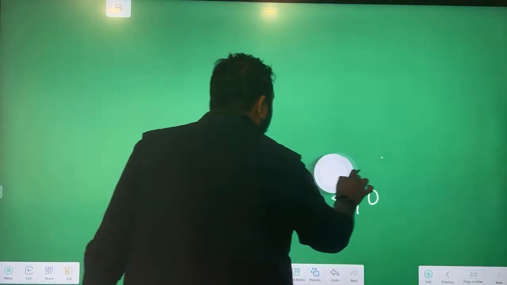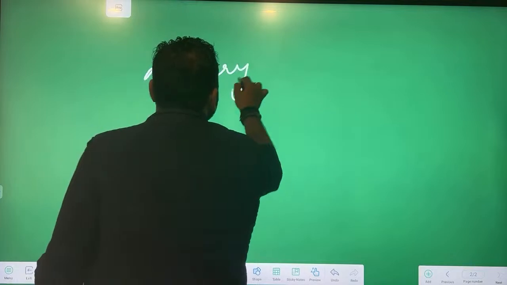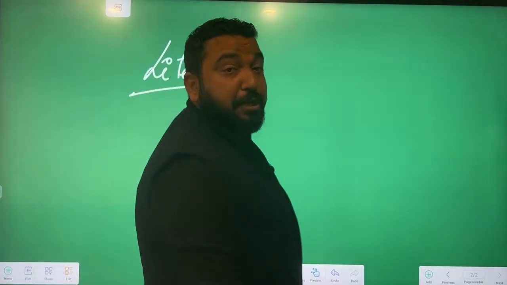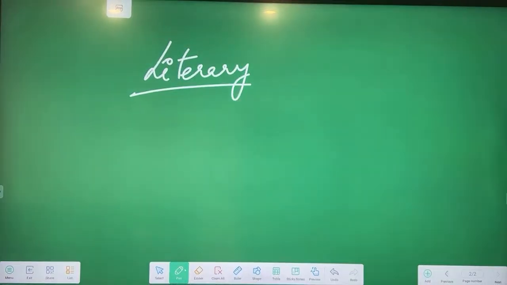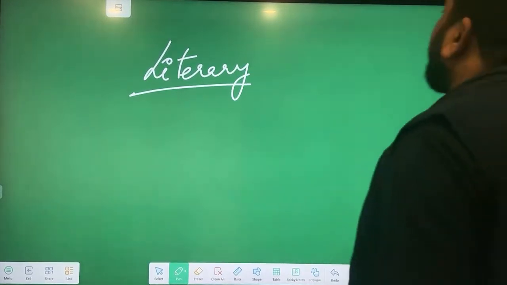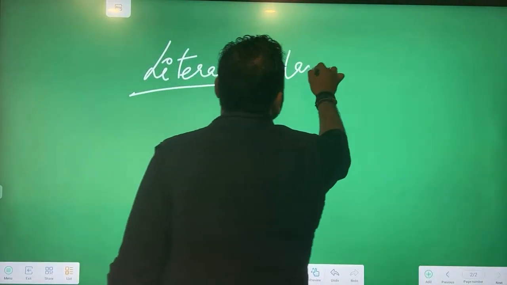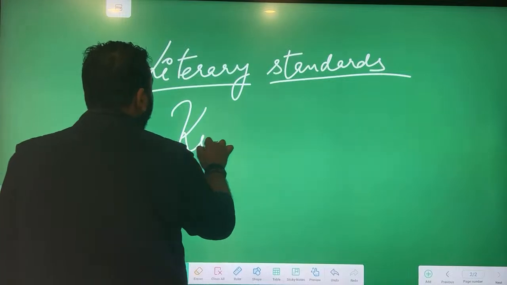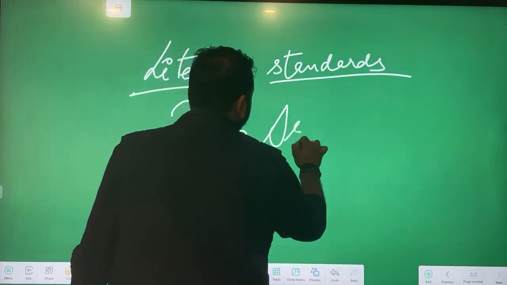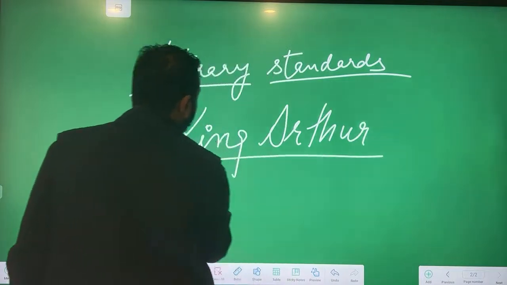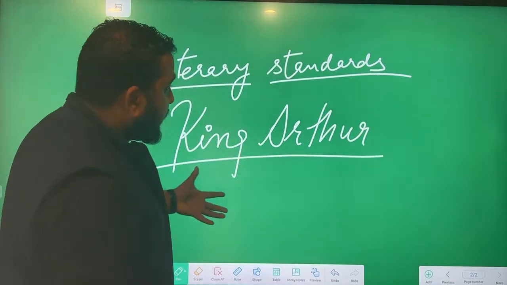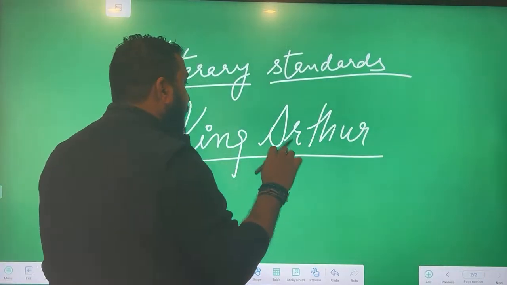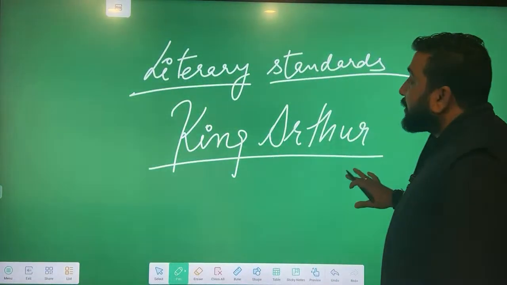Now, let's talk about the important literary phenomena. What kind of literature was here? Now let's talk about literary standards. As I'm teaching alone, I have to see the screen again and again. Okay, fine. Now, let's talk about the literary standards, literary phenomena. The most important and remarkable thing here we have is King Arthur. Arthurian legends, the Arthurian cycle, are one of the most frequent things in the Anglo-Saxon age. King Arthur or the Arthurian cycle.